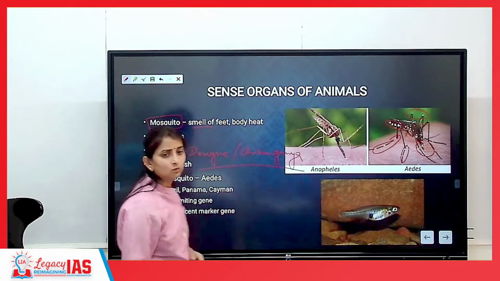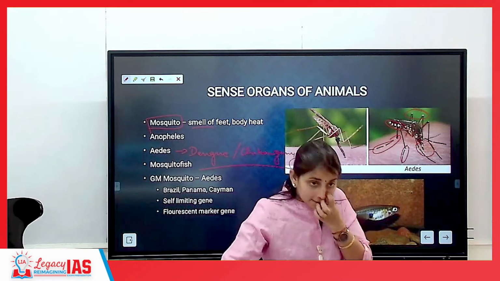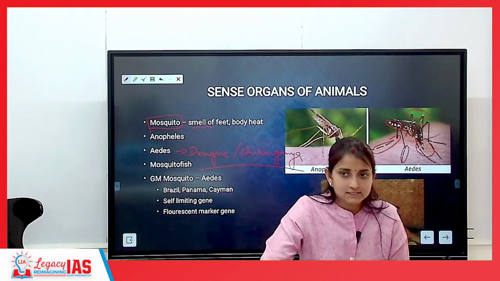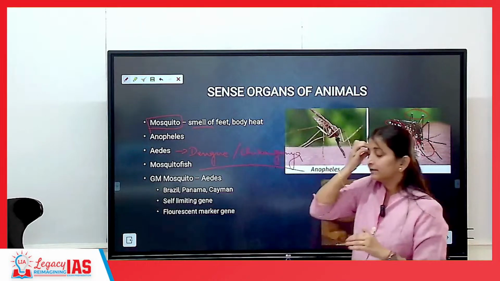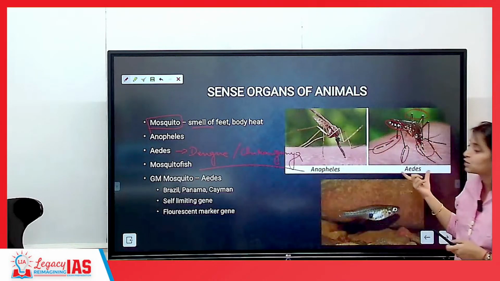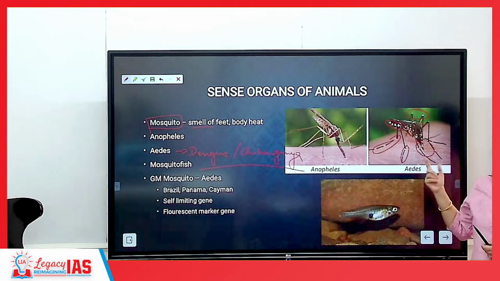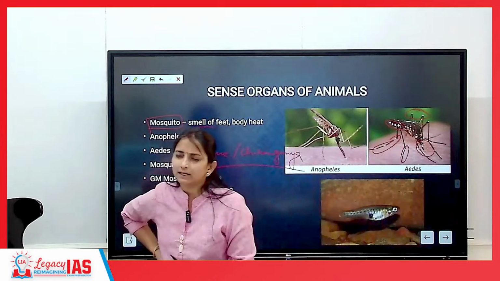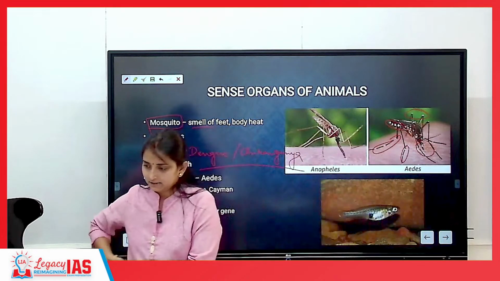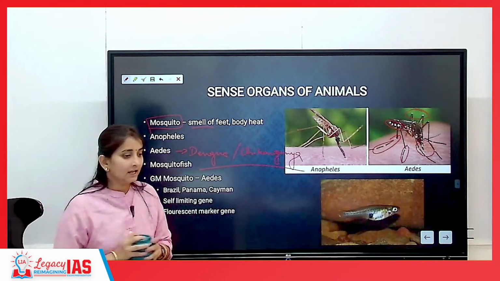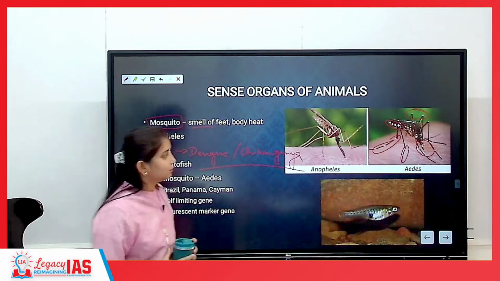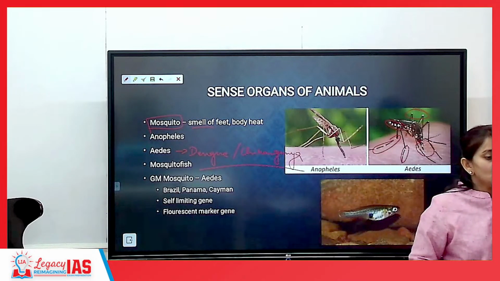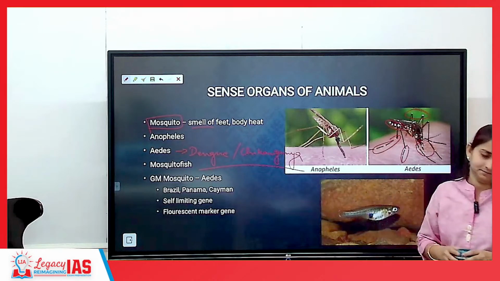What happens in dengue? Platelet counts. There is a component of your blood which starts reducing. Okay. So in dengue the platelet count starts reducing, and it is caused by this kind of mosquito, which is known as Aedes aegypti. Aedes aegypti. That is the full name of this mosquito. Aedes aegypti.